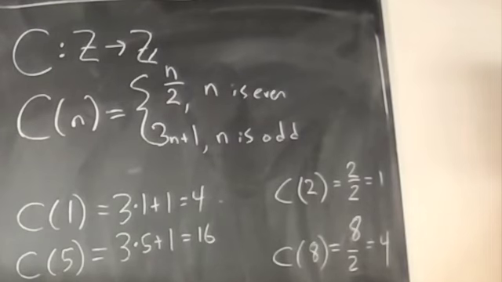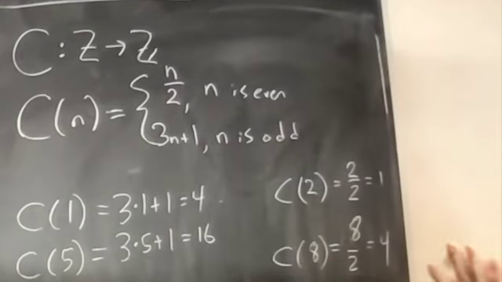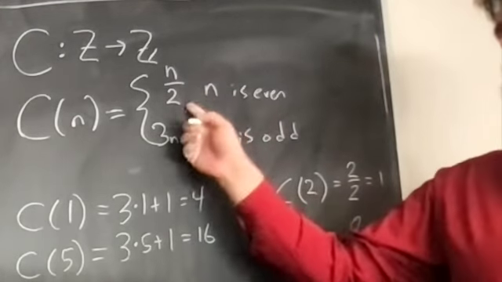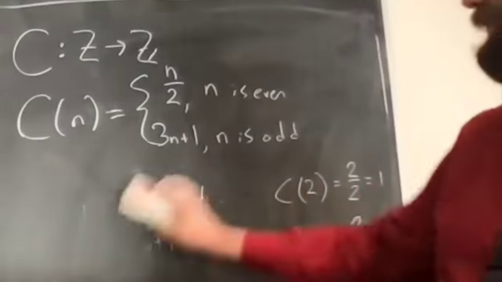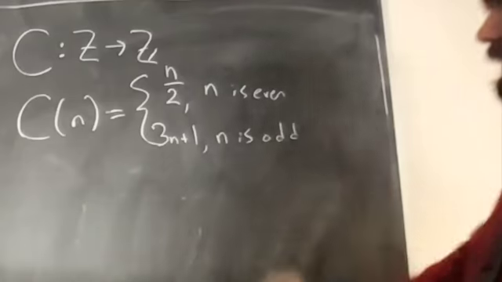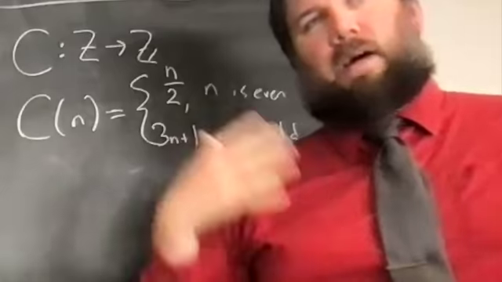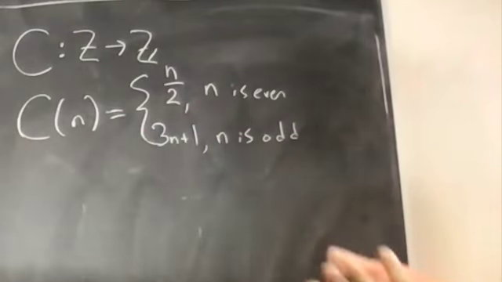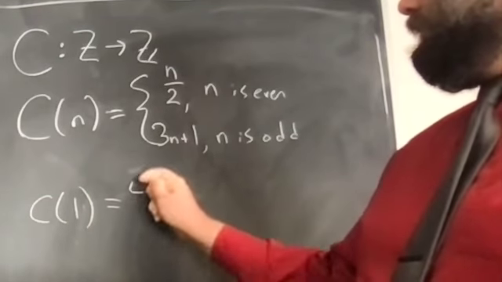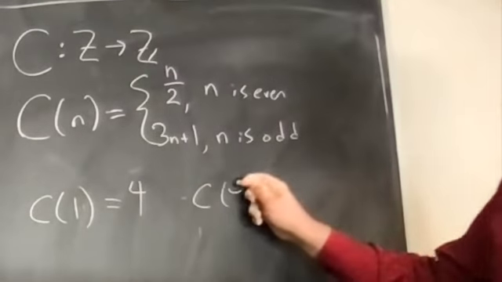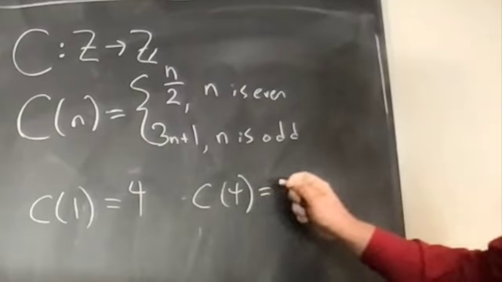We can evaluate this function on any integer, because for any integer, it makes sense to look at n divided by 2 if it's even, or 3n plus 1 if it's odd. So let's look at what happens if we keep repeatedly applying the C map to whatever we start with. If we look at C of 1, we get 4. If we look at C of 4, what do we get?